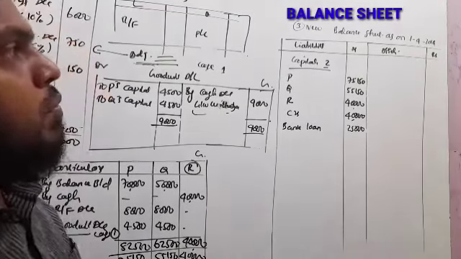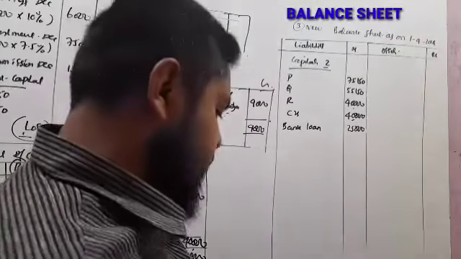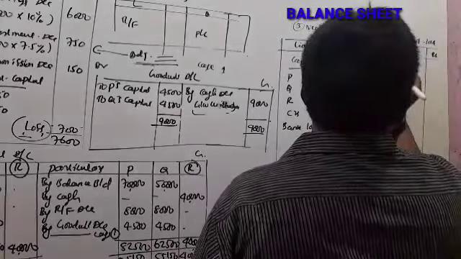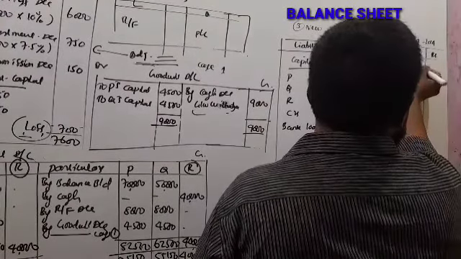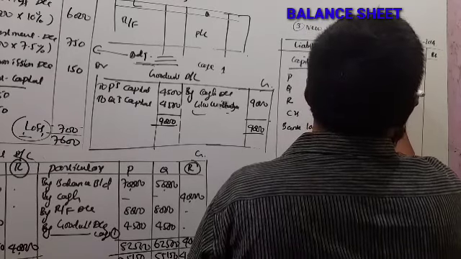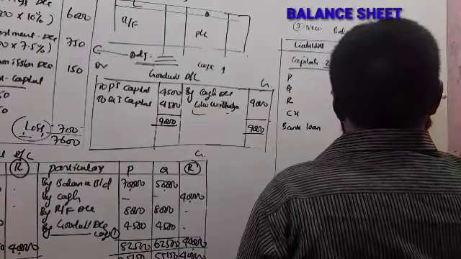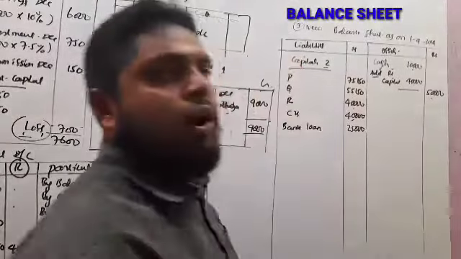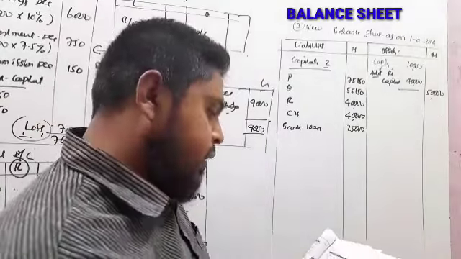Now come to the asset side. As per the old balance sheet, asset side, cash and bank balance 10,000. Write it in the inner column, and R's capital. The capital he has brought is 40,000. So total 50,000 here. Here we have not taken the goodwill amount because the goodwill amount is withdrawn by the old partners.